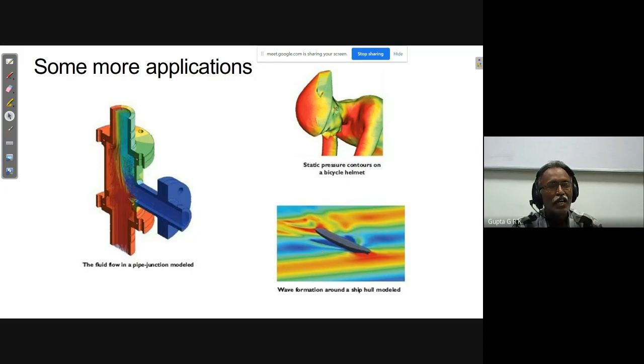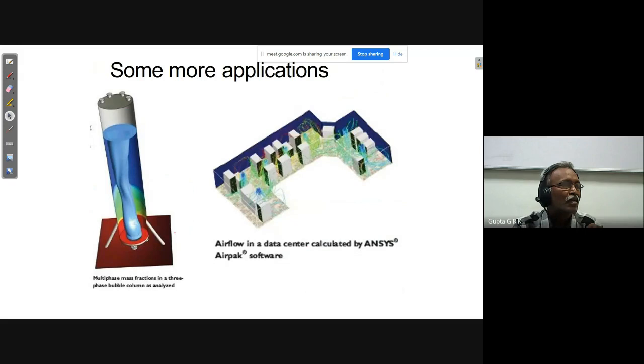And on a ship hull. And so multi-phase flows you can also do, when boiling is taking place, right? So those things in nuclear reactors, when you have the flow through the tubes, will be multi-phase.